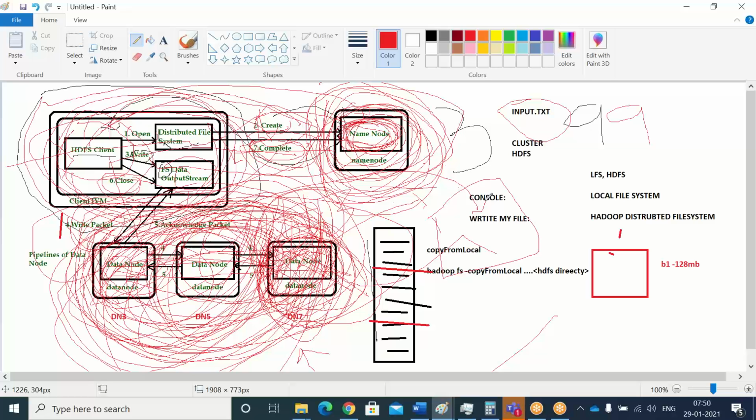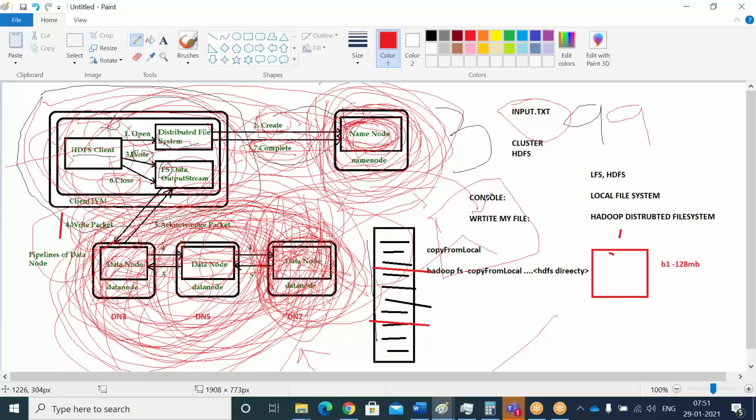Srini, last question from my side. Similar to the issue where a data node is not available for a fraction of time: is it possible that we have only a single data node and we need to create replication, because the other data nodes are already filled due to size, only one data node is available, and most of the blocks are also filled? Is it possible to create multiple files in the same block?